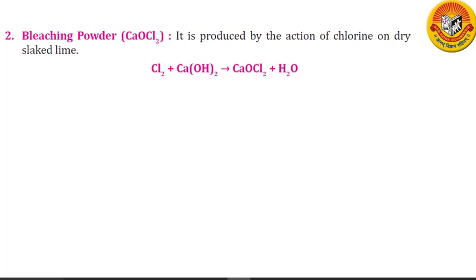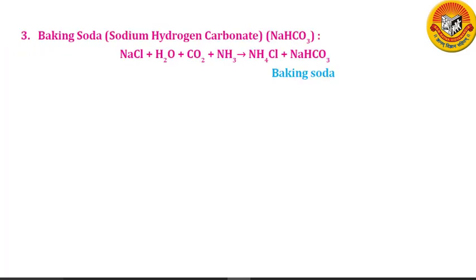Bleaching powder is used for manufacturing of chloroform. The formula for chloroform is CHCl3. Bleaching powder is used for making wool unshrinkable, and bleaching powder is used as an oxidizing agent in many chemical industries. The third product is baking soda.